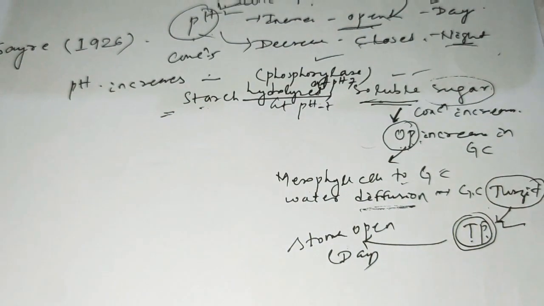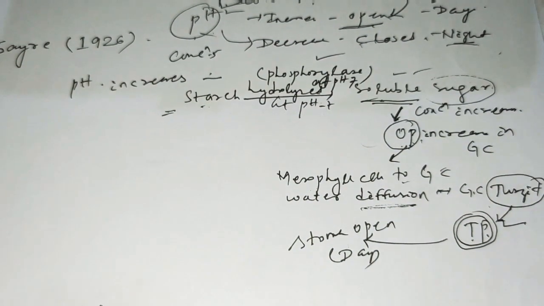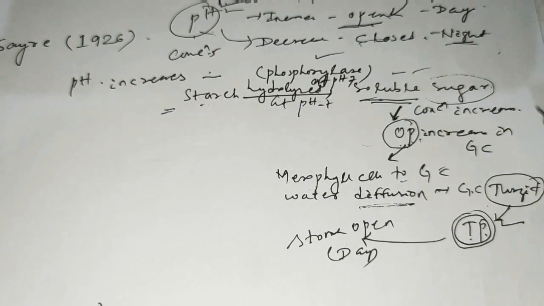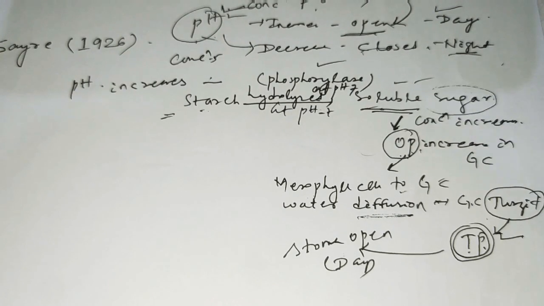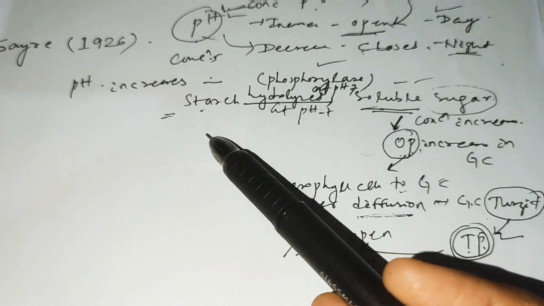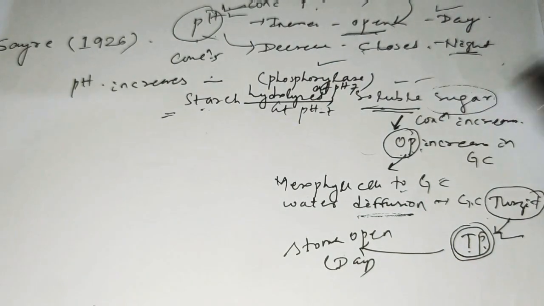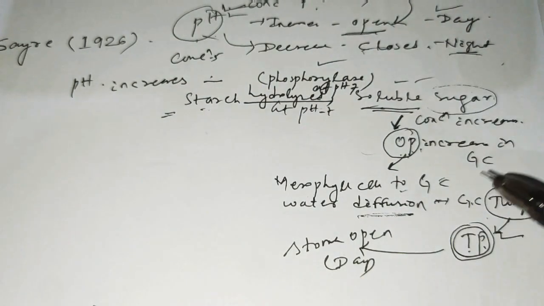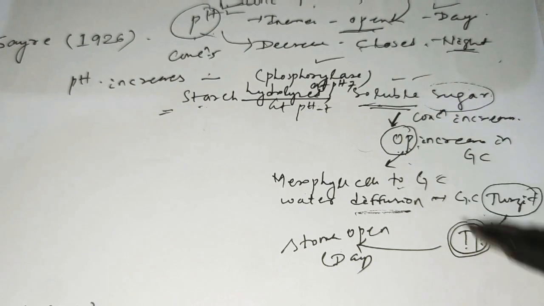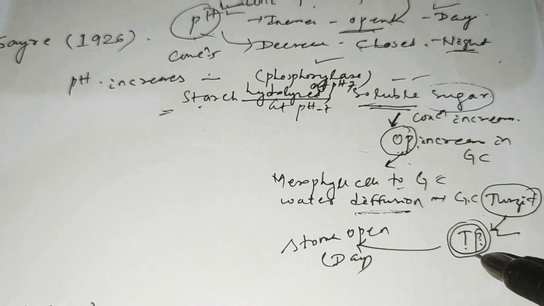Now come to stoma closing. How does the stoma close? Inside the guard cell, the product is now sugar. The soluble sugar tries to convert to starch. When it converts to starch, the osmotic pressure and turgor pressure reduce and become 0.